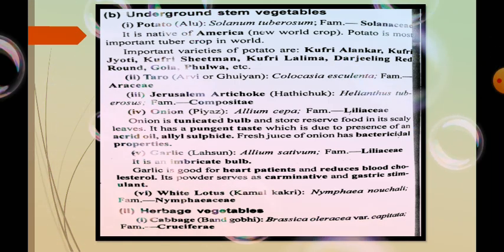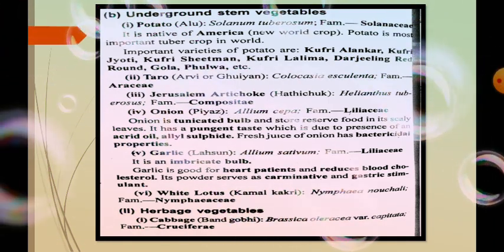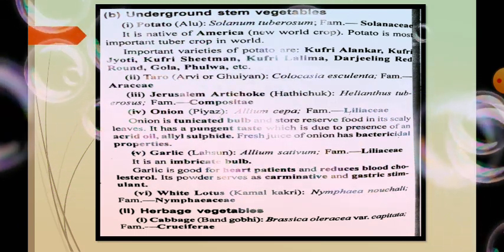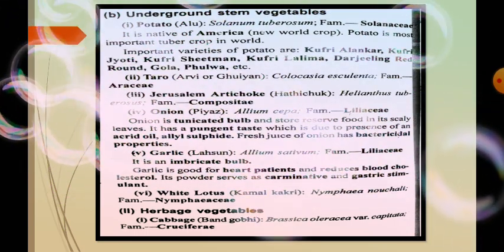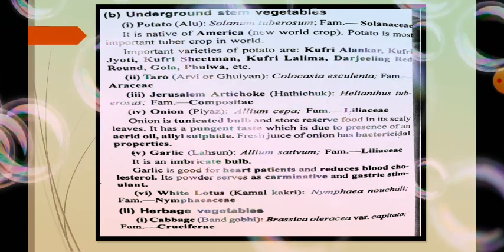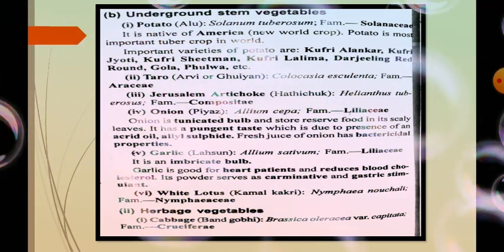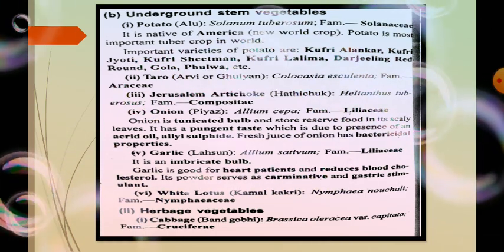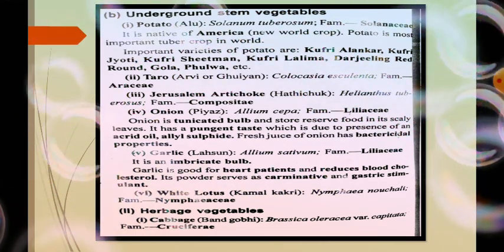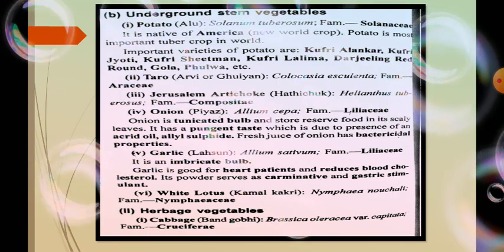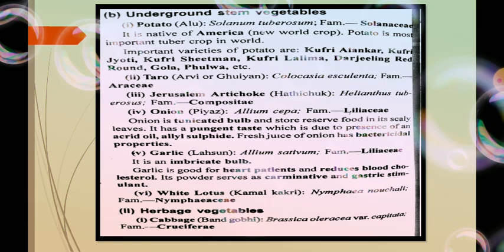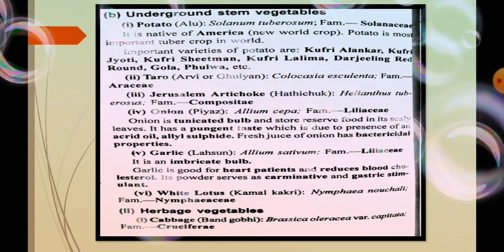All of you would know about its uses, and it is native to America, that is, a new world crop, and the potato is the most important tuber crop in the world. Some of the important varieties of the potato are Kufri Alankar, Kufri Jyoti, Kufri Sitman, Kufri Lalima, Darjeeling Red Round, Gola, and Fulwa.